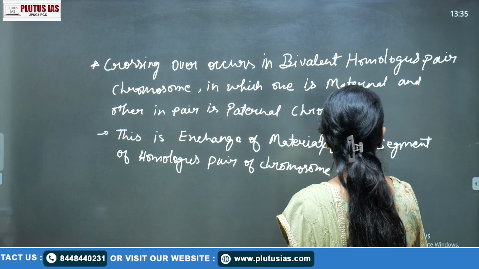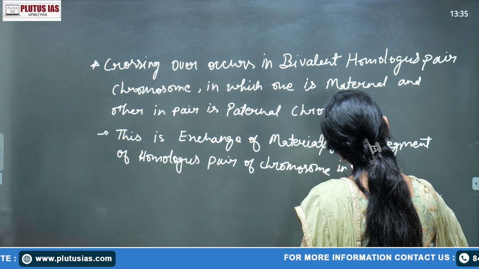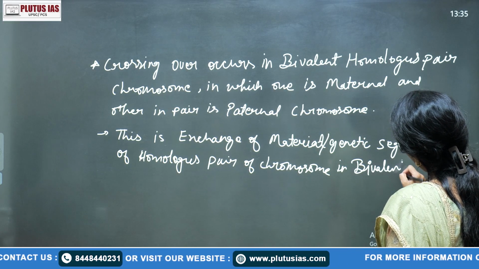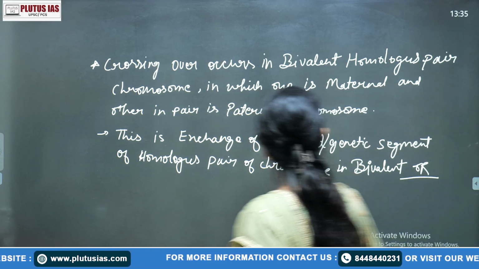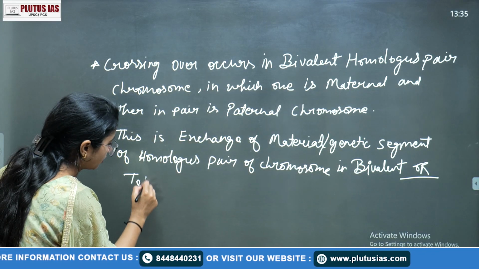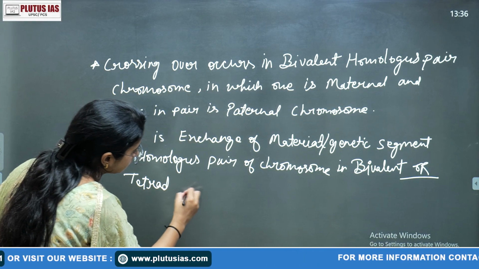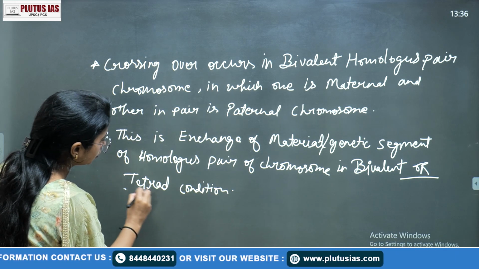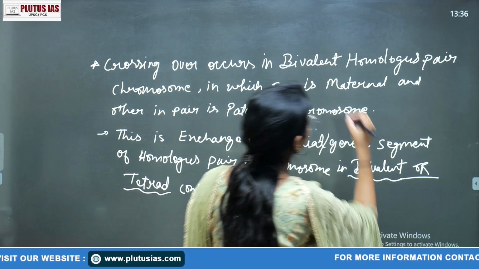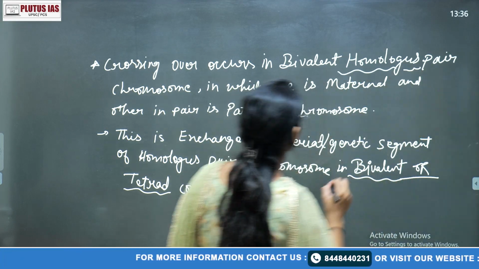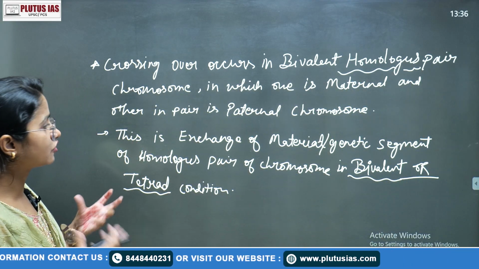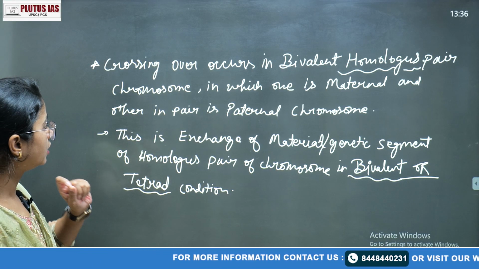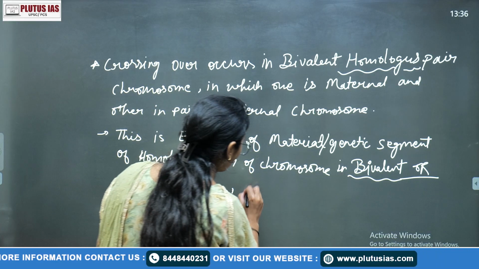in bivalent or tetrad condition. Okay, so here there are 2 or 3 major key terms that we need to know. So due to the exchange of material, or the genetic segment, of the homologous pair of chromosome in that bivalent or tetrad condition, the result of which